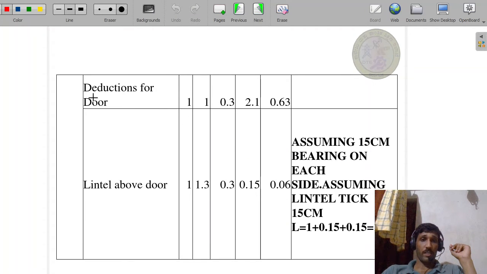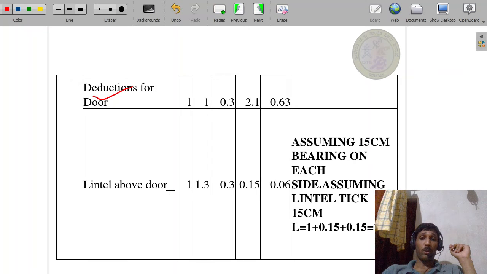Deductions for doors. Here, one number of doors is there and the door size is given as 1 into 2.1 meter, and the thickness is 0.3 meter. By multiplying all this you can get 0.63 meter cube.